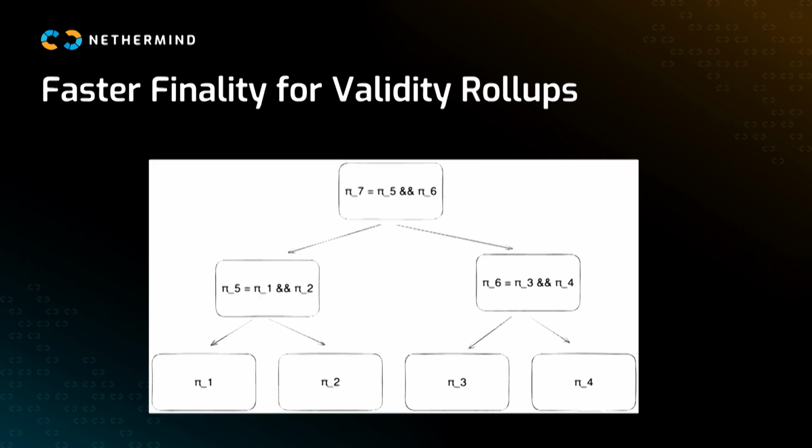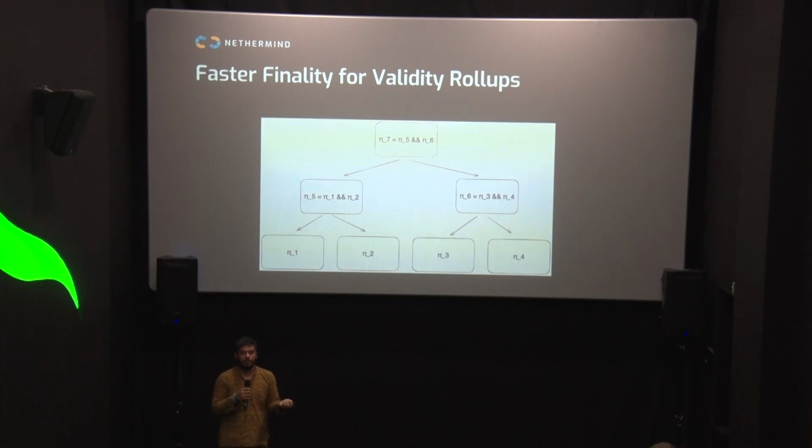This is really good for cost effectiveness, and it's kind of needed right now. If rollups didn't do this, they'd be more expensive than L1 possibly. But what this does is adds a lot of finality time, because let's say block 1 was done and pi 1 is calculated, but the proof for pi 1 now needs to wait for pi 7 to be calculated to be verified on Ethereum.